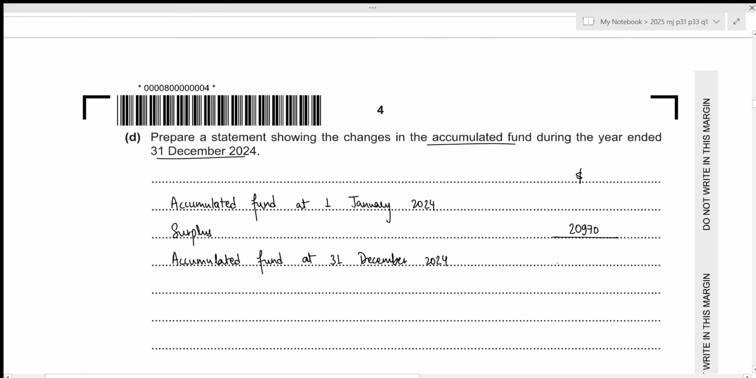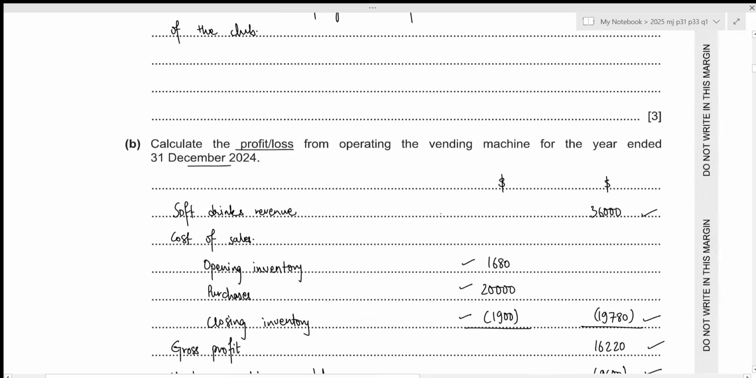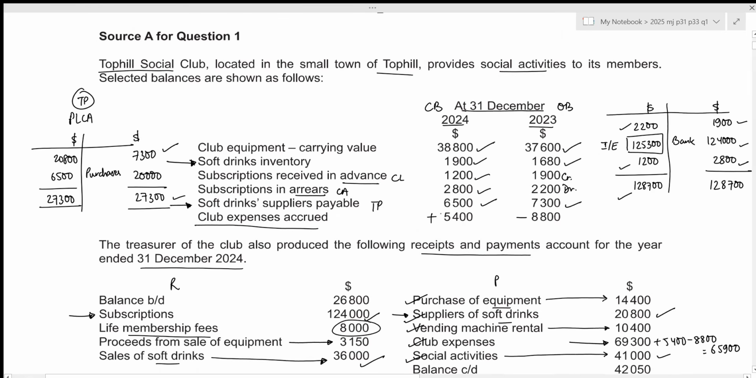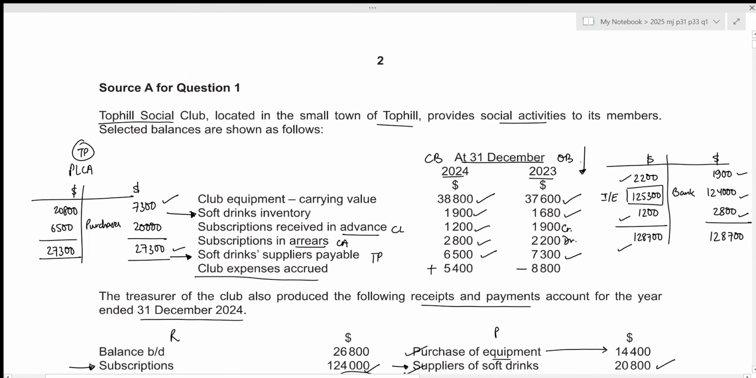Now we need to figure out our accumulated fund at the opening date. Let's take a look above. So at the opening date, we have a list of our assets and liabilities. Now, remember, we can just use the format for our statement of financial position, which is asset equals to capital plus liabilities. But in this case, the capital will be our accumulated fund. So in order to figure out the accumulated fund, this will just be asset minus liabilities.